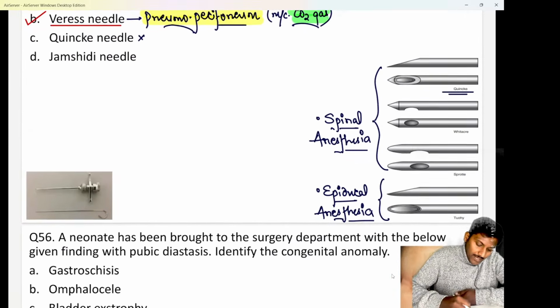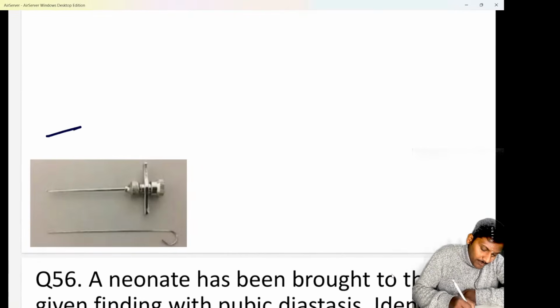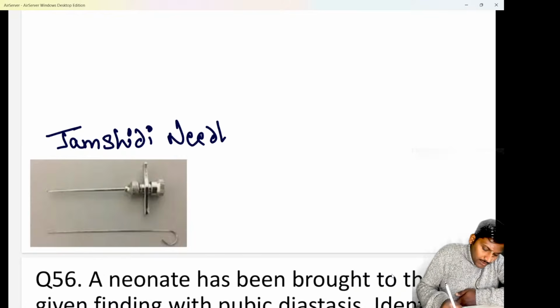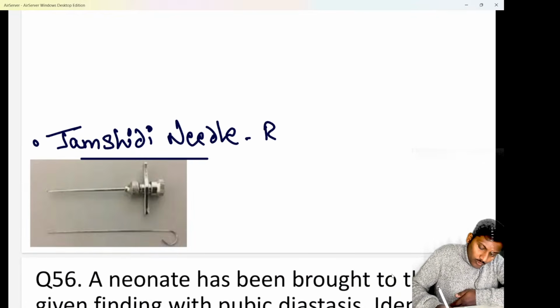Do remember this point. And this is the picture of a Jamshidi needle, beta. You might have discussed it in pathology. This is the needle that is commonly used for bone marrow biopsy. So we know if you want to do a bone marrow biopsy, the needle that we tend to use is known as Jamshidi needle.